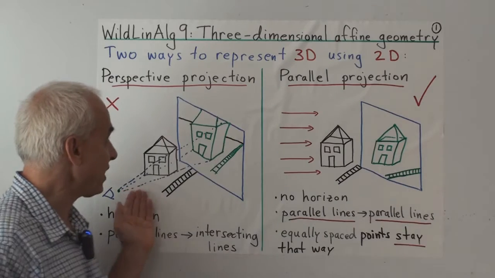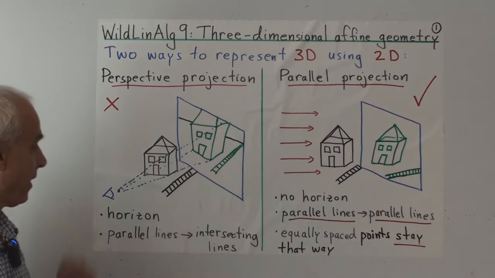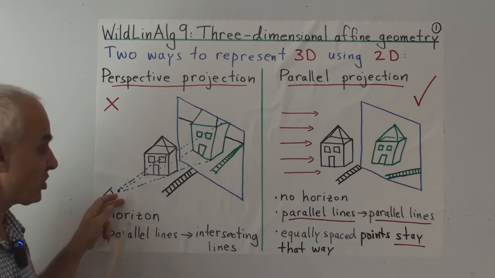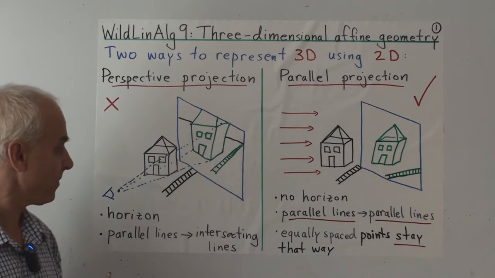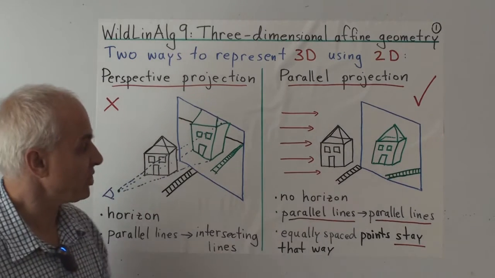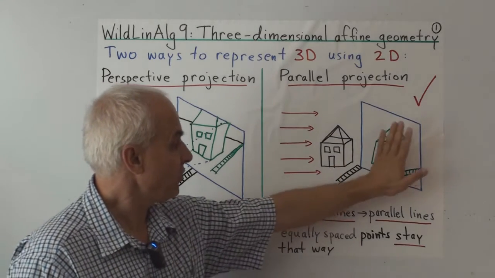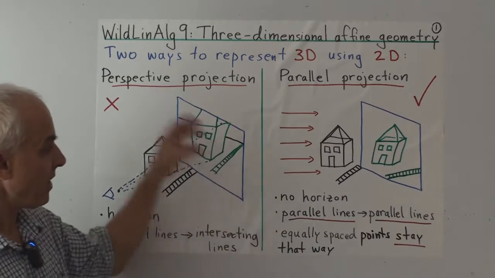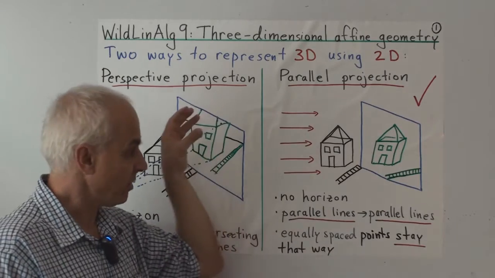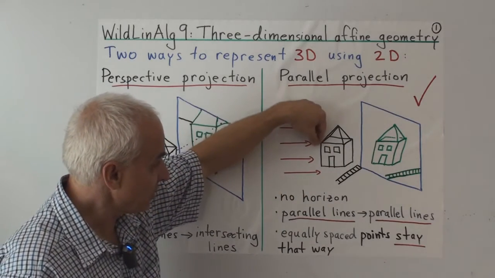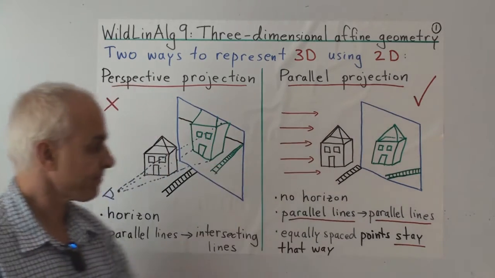One of them is a perspective projection, where we draw lines emanating from some fixed external point to the three-dimensional object in question, and then connecting further on to our actual two-dimensional plane of viewing. And the other one is a parallel projection, where it's the same kind of idea. We have a three-dimensional object that we want to visualize, a two-dimensional visualization plane, and then we think of lines emanating from some distant source, which are all parallel. So all these lines are parallel, and we just use these lines to connect points in the three-dimensional object to our two-dimensional plane.